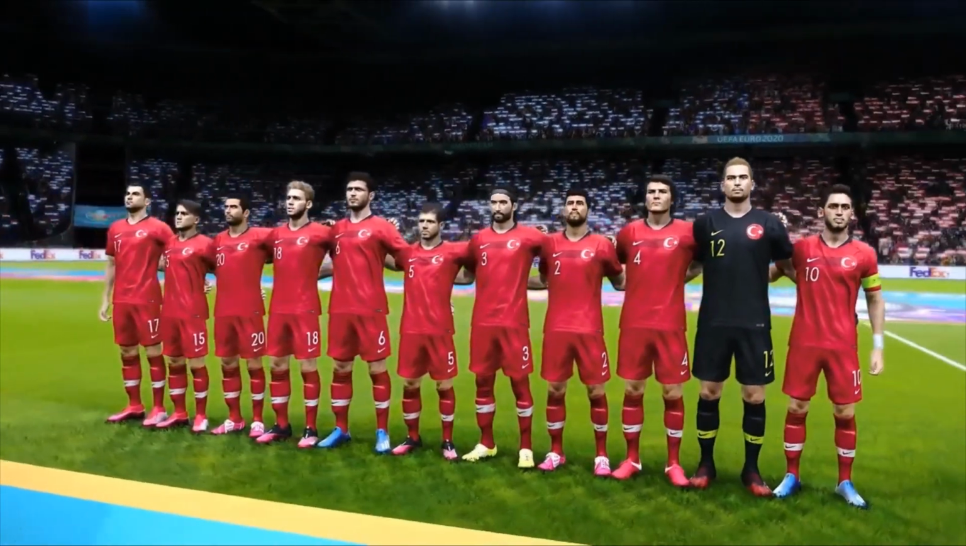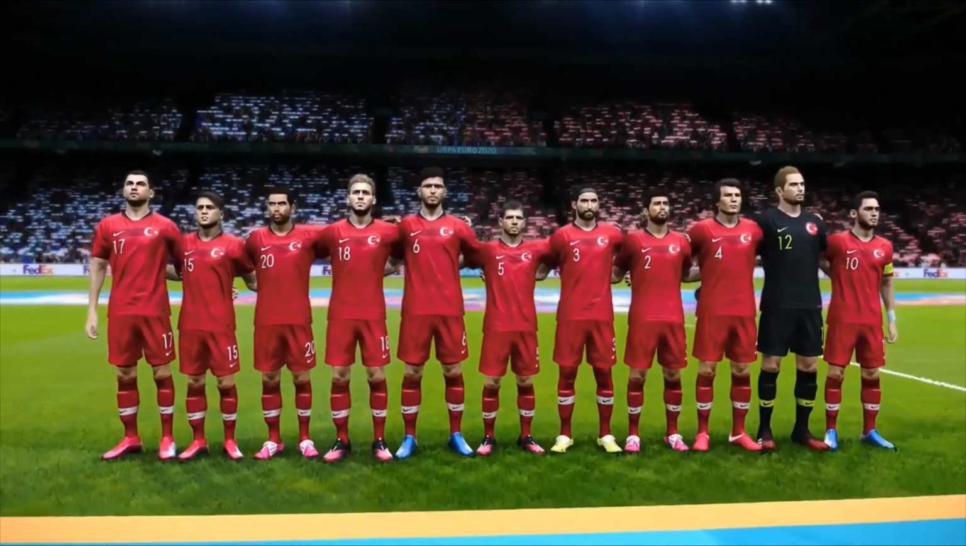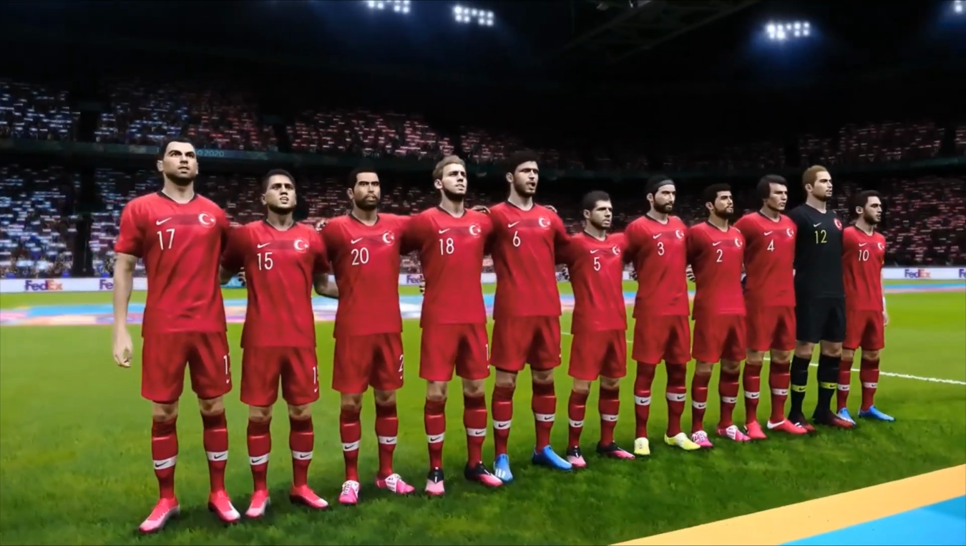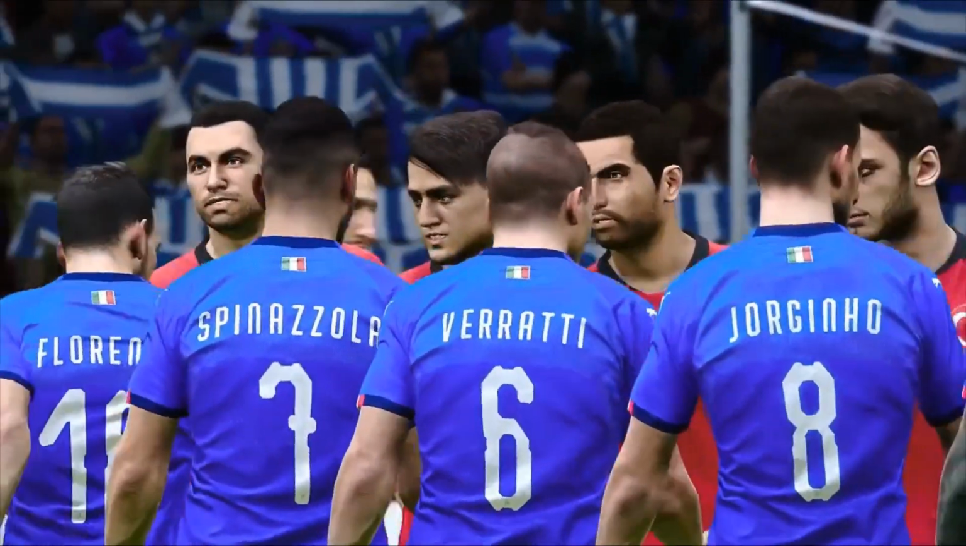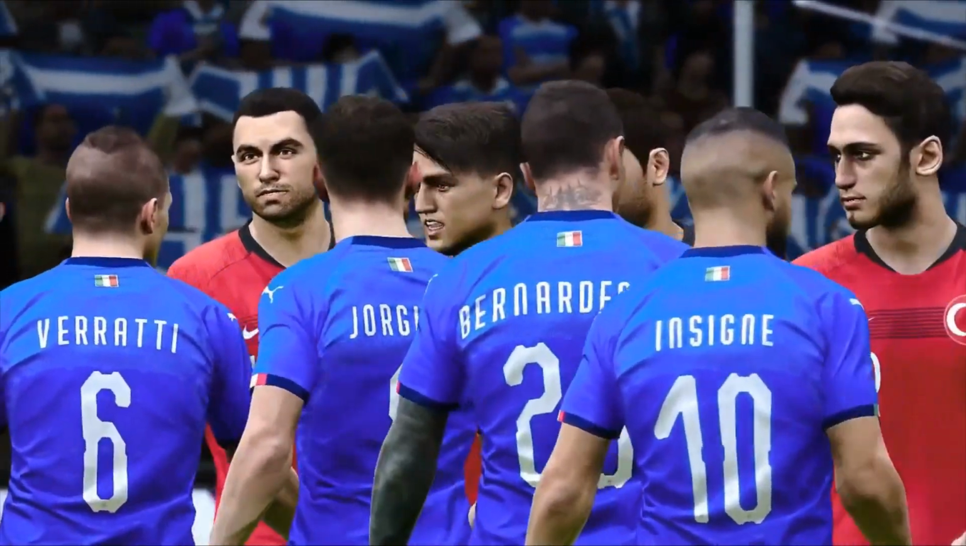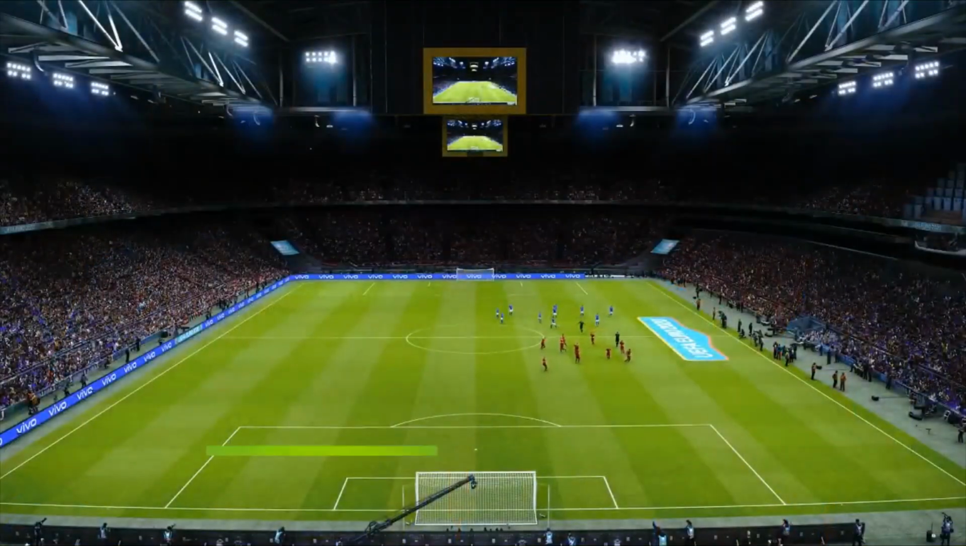So, without further ado, this is going to be a very, very tough fixture. If you are new to the stream, welcome one and all, and welcome to the tournament. Match day 1, game 1. It's our opening fixture, Turkey versus Italy. Both these sides are unbeaten in their last 5.